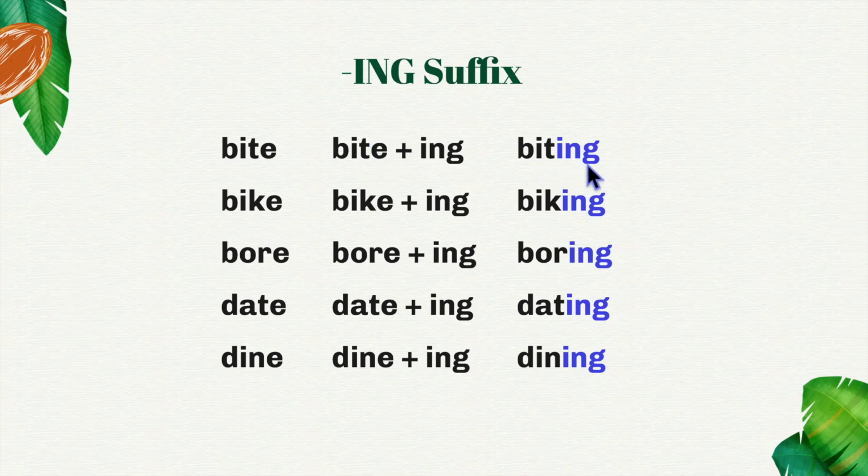If you look at this word and you're trying to figure out, does this I have a short I or a long I sound, ask yourself, what's the root? Here the root is bite. So the I stays long even though the E disappears. Here we have bike. Before we add ing, we drop the E and we have biking with a long I sound. Bore, we drop the E before adding the ing and we have boring. Date, dating. Dine, dining.